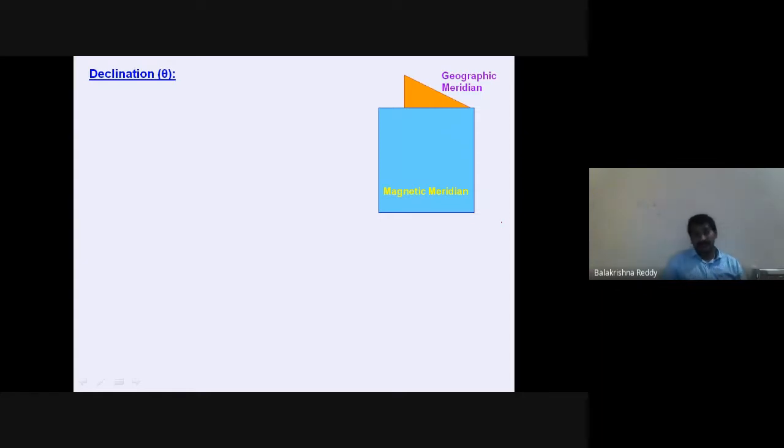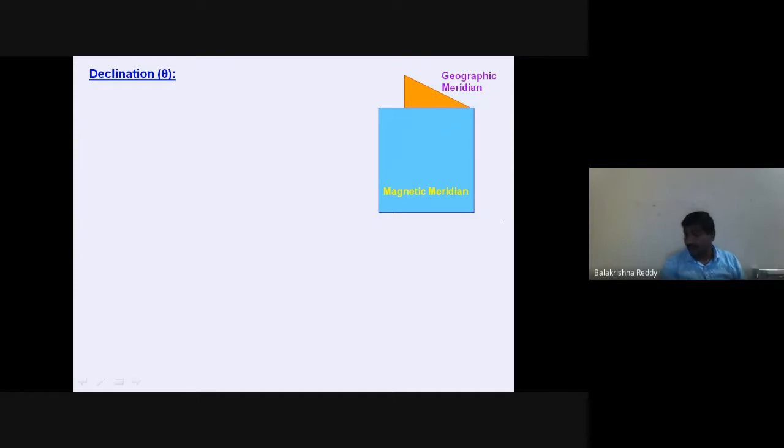We studied already, like it appears when you are looking at the books. These are the two books, the two books which you are seeing, like these are the two planes. Now the appearance is like this. I'm holding like this now. One is a magnetic meridian, the other one is a geographic meridian.